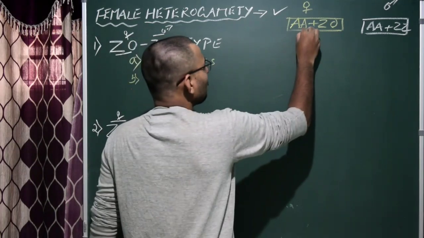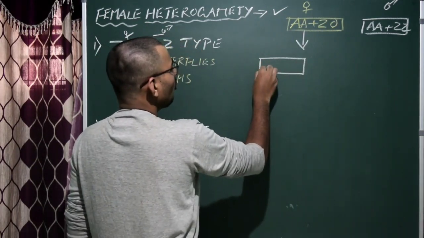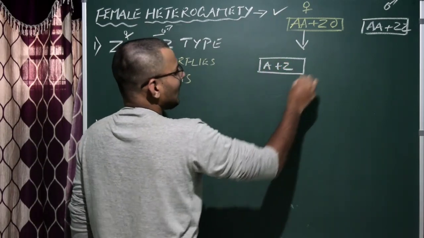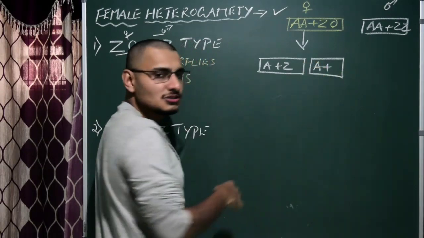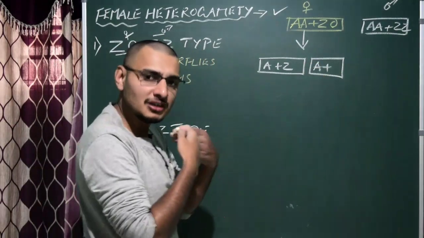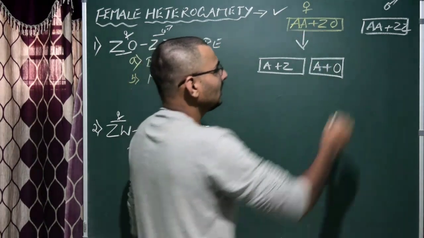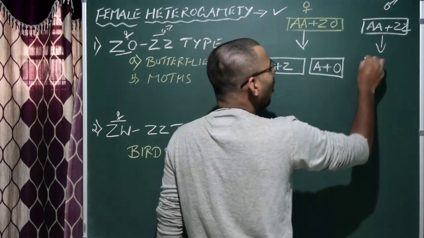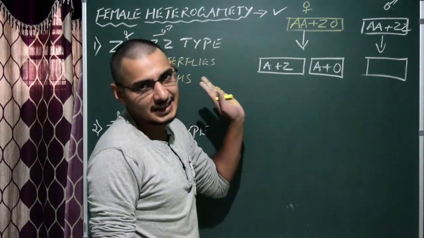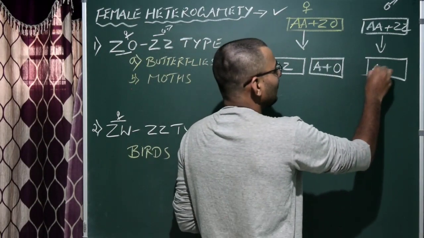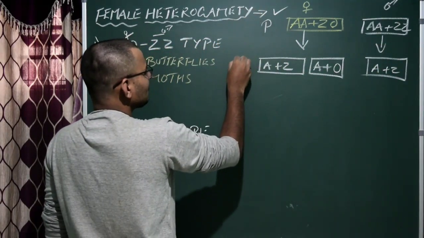During the formation of the gamete, ova particularly, 50% of the ova will have Z as allosome, whereas 50% of the ova will not have Z as allosome. Instead of that, nothing, no allosomes at all. So I write 0. Correct? In this case, sperms, of all the sperms, that is 100% of the sperms will have Z type of allosome, that is A plus Z. Okay, simple. What I have written P here, and in this case gametes.